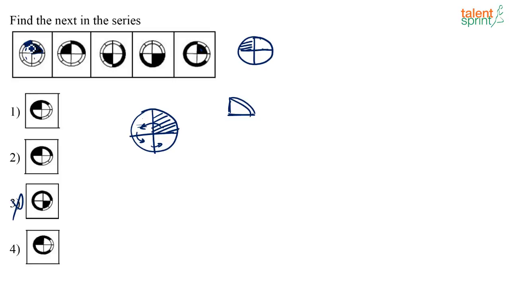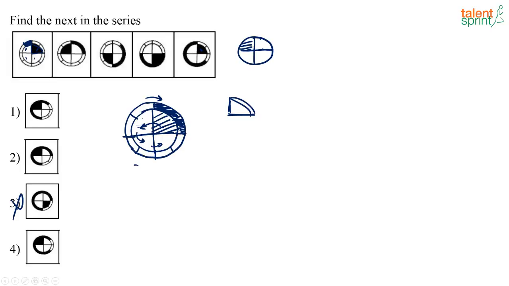See, there is a full circle here, and this is actually divided into 8 parts: 1, 2, 3, 4, 5, 6, 7 and 8. If you look at the first figure, only this part is shaded. Now what happens in the next figure? This part is not shaded. The shading moves one step in the clockwise direction, but in the next step two parts are shaded. Not only this part, the next one is also shaded. So here two parts are shaded.